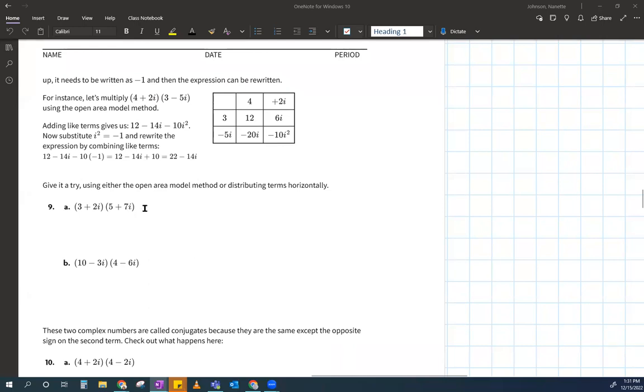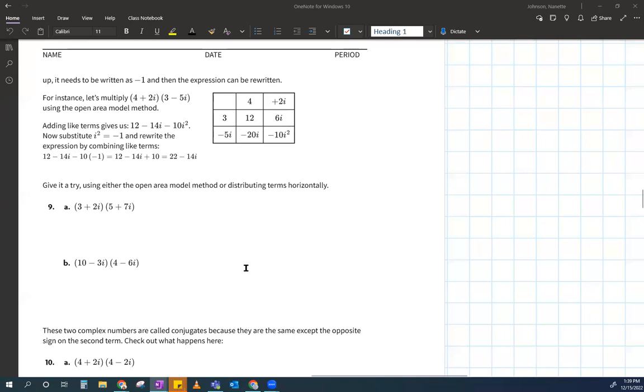Now, when you simplify it, it should be in what we call complex standard form, which looks like this: a real number plus imaginary number. And you're like, Ms. Johnson, you just pointed at a minus sign and you said plus. So whenever I say plus, I always think of this as just being a negative 14i. So yeah, I do mean plus. Okay. So here, I think I will have you try B, because there's a lot of negatives that you're going to have to keep track of. You could try A on your own later on, but right now I want you to try B. So go ahead and try that.